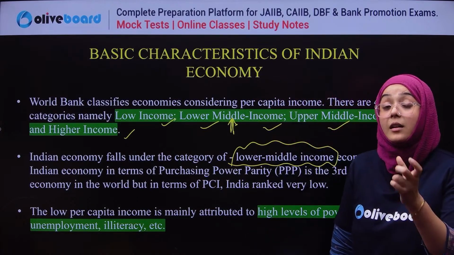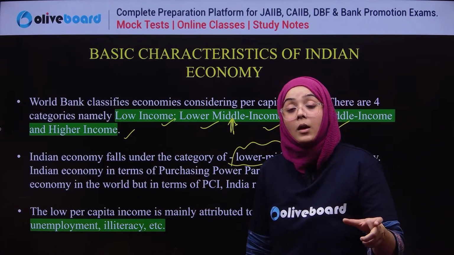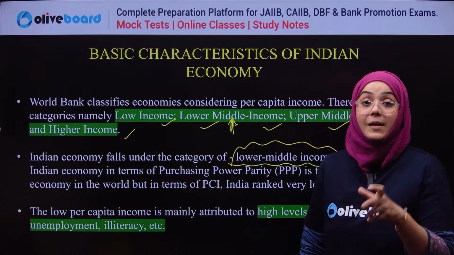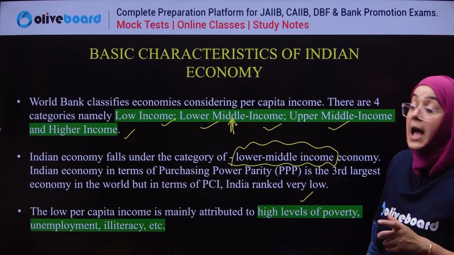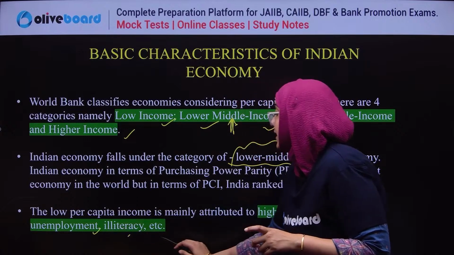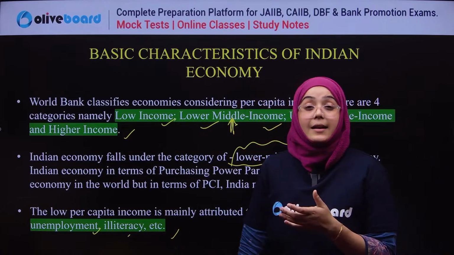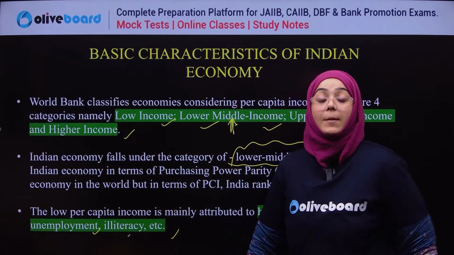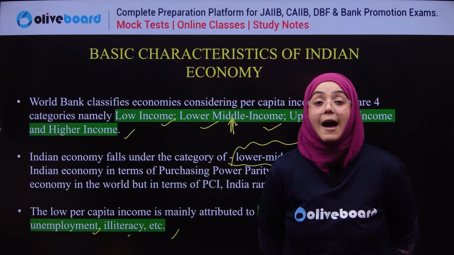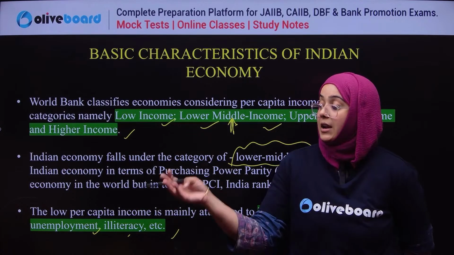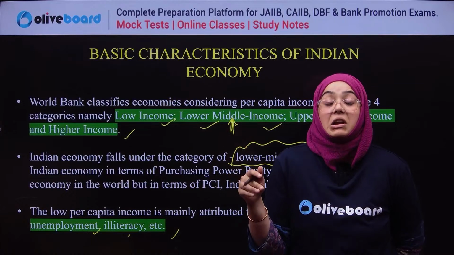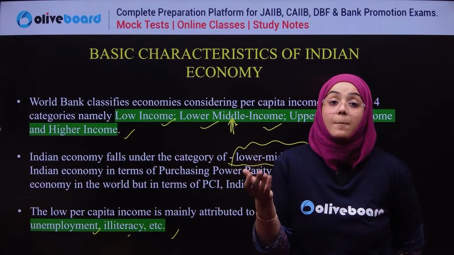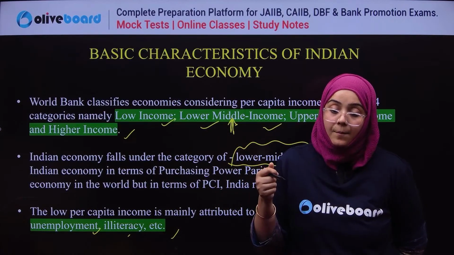Next, the lower per capita income. What is the situation of India right now? Lower per capita income is always accompanied by a high level of poverty, unemployment, illiteracy, etc. These are the negative impacts of lower per capita income. If we don't have much income, we can't spend on literacy, we don't earn much, or we are unemployed because we have low per capita income.